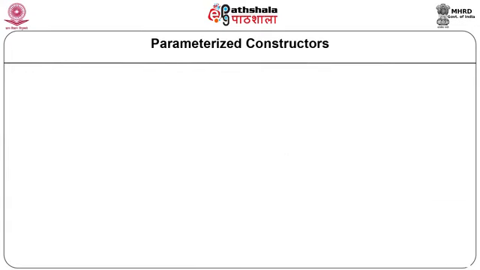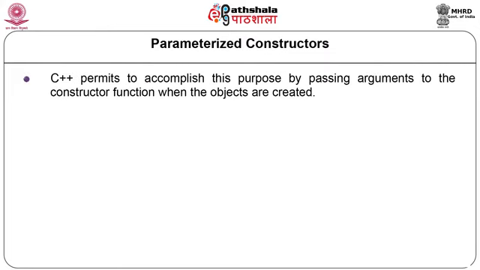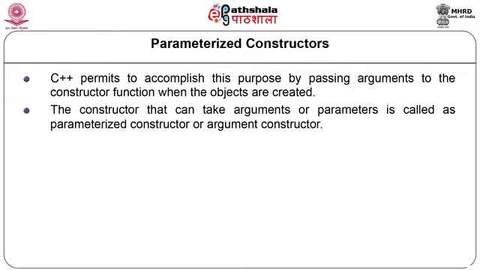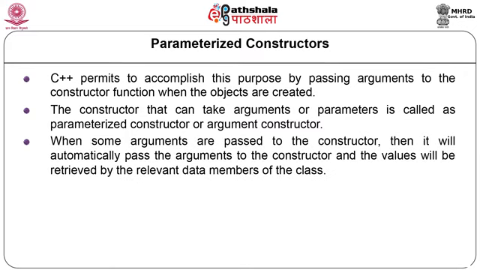Next type of constructor is a parameterized constructor. In practice, it may be compulsory to initialize a variety of data elements of different objects with different values when they are created. C++ permits to accomplish this purpose by passing arguments to the constructor function when the objects are created. The constructor that can take arguments or parameters is called the parameterized constructor or argument constructor. When some arguments are passed to the constructor, the values will be retrieved by the relevant data members of the class.